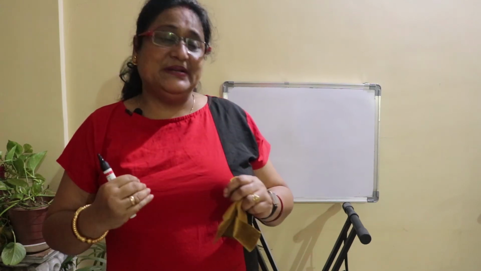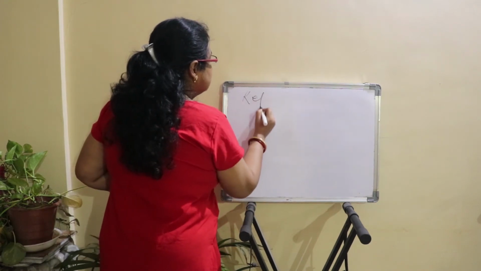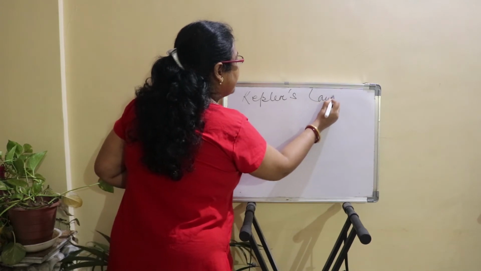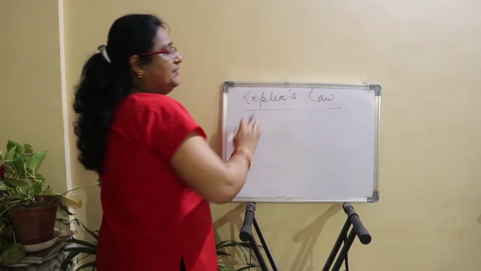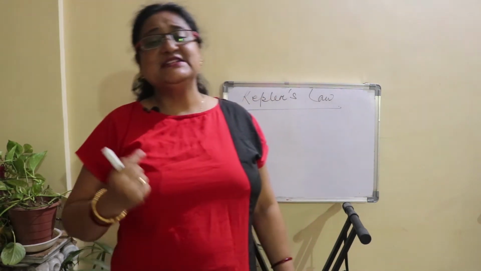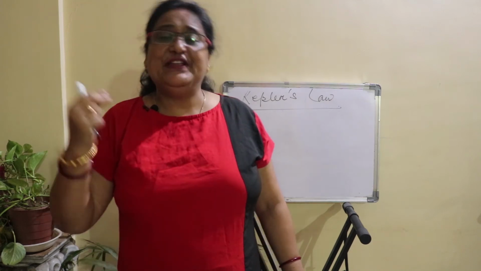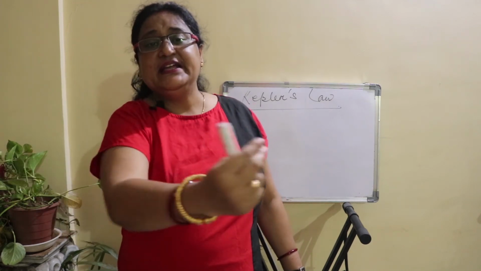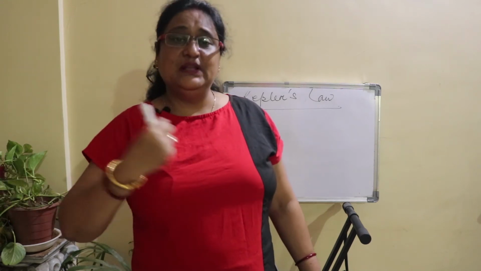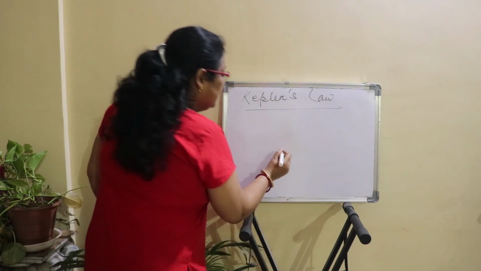He is from Germany. So his laws we name Kepler's laws. He introduced three laws. Kepler's first law: he told that each and every planet is rotating around the sun in a circular motion, in an elliptical path.